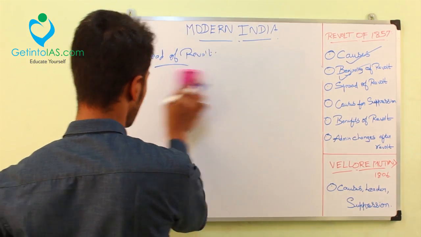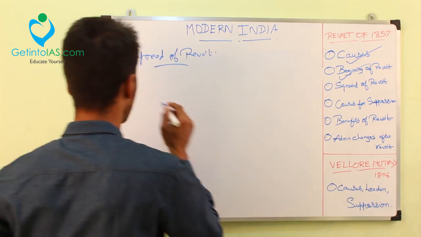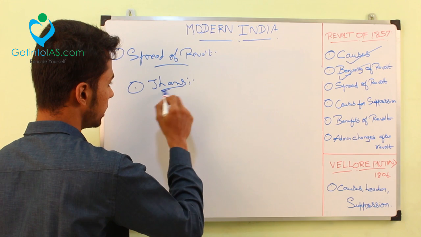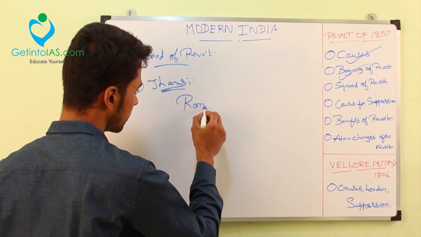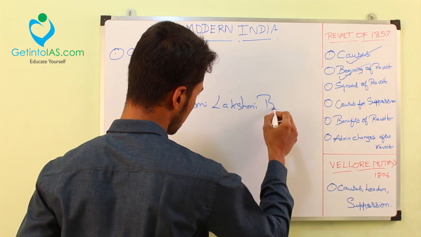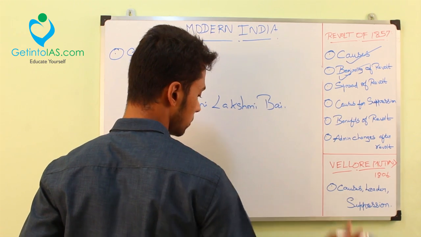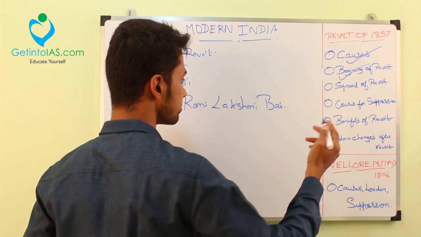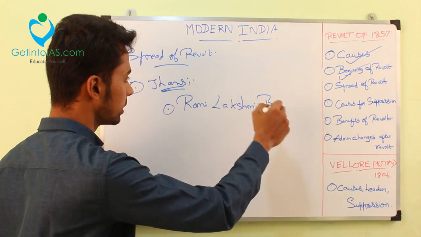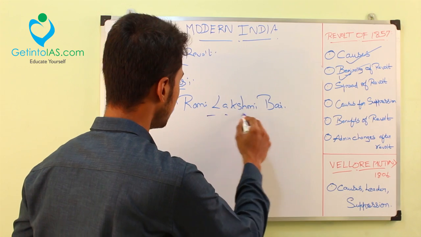Next, we are going to see a place called Jhansi. When talking about Jhansi, you might have come across this famous personality called Rani Lakshmi Bai. Even nowadays, they refer to women as Rani Lakshmi Bai, like 'be like Rani Lakshmi Bai', because she had that much power and value at that time.